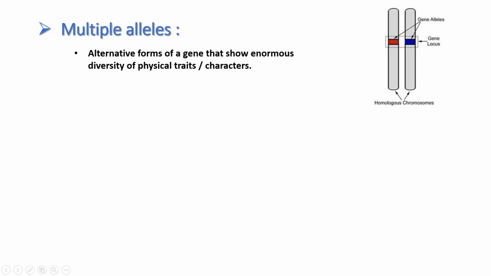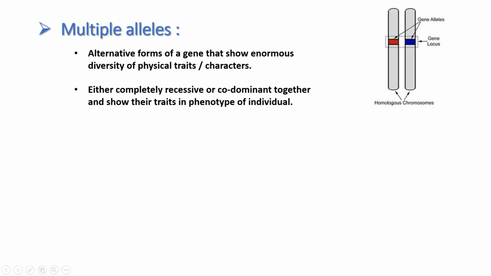But due to some environmental conditions or some chemical changes that occur in the body, the genes present in the homologous chromosomes change their shape or size, so they show different characters. Although they belong to the same gene, they show different characters; that is nothing but the multiple alleles. The location where the genes are located is the gene locus.